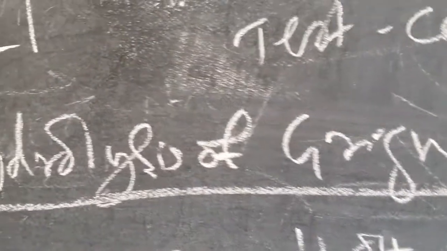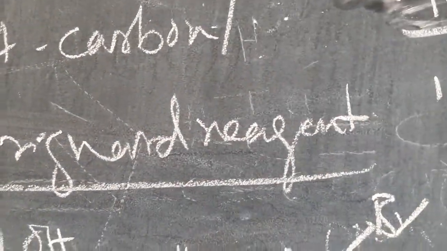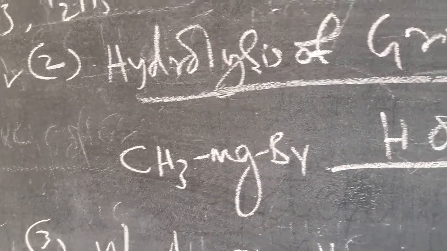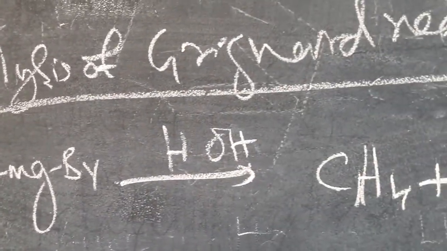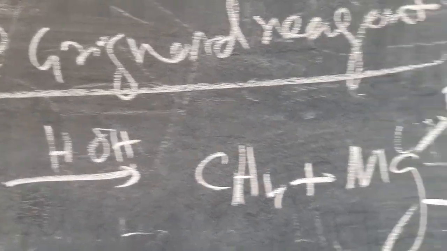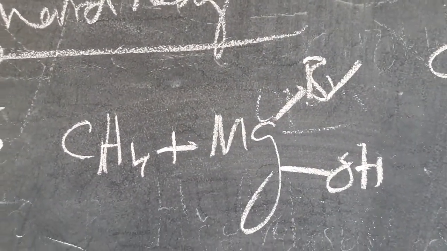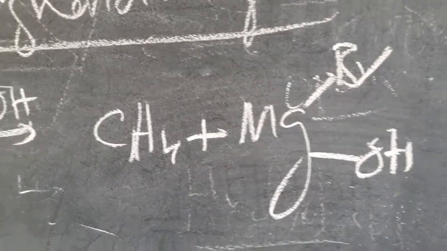Another reaction is hydrolysis of Grignard reagent. That is the Grignard reagent. This is one example of a Grignard reagent which is on hydrolysis, that is addition of a water molecule, you are getting the alkane with a side product MgBrOH.